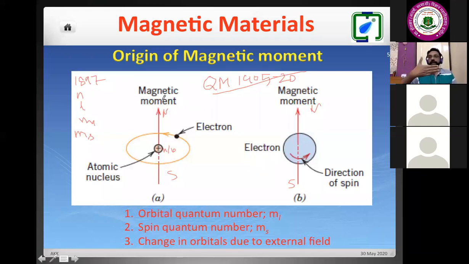If you look at my hand, these four fingers show the motion of the charged particle, then my thumb shows the direction of the magnetic moment. It is in this direction as shown in the slide. If it is like that, it will be down. So spin up, spin down, depending upon the rotation of your charged particle. I'm saying charged particle, maybe electrons or protons.